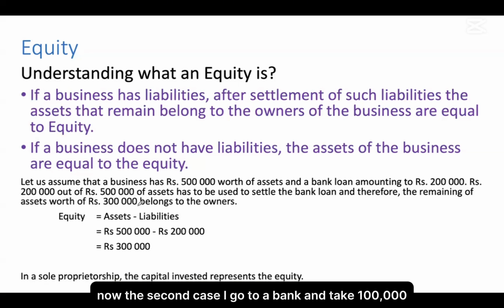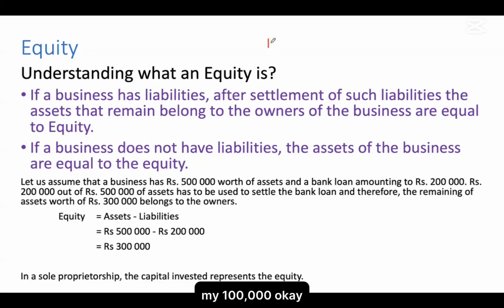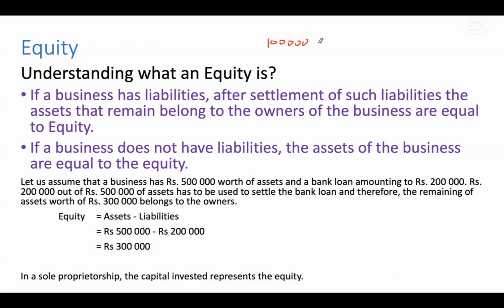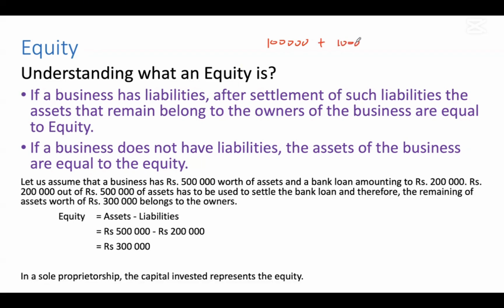Now, in the second case, I go to a bank and take 100,000. There, what is the equity? I have first my 100,000, my saved money. And secondly, I have the money I took as a bank loan.